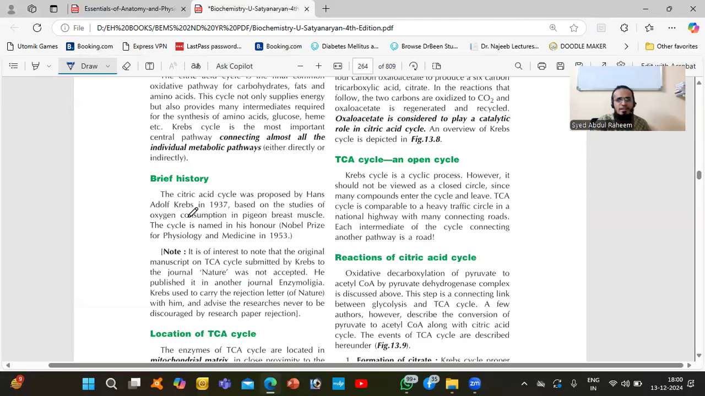so we'll discuss here. The citric acid cycle was proposed by Hans Adolf Krebs in 1937, based on the study of oxygen consumption in pigeon breast muscle. The cycle is named in honor of him; he received the Nobel Prize in Physiology and Medicine in 1953. So we also call it the Krebs cycle, due to the name of that scientist.